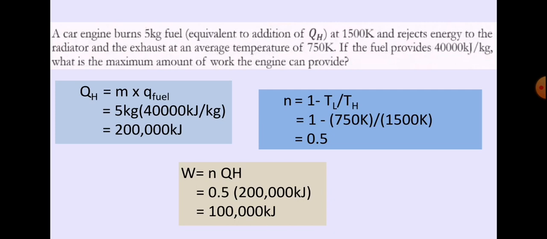Now we can calculate the maximum work the engine can provide. So work is equal to efficiency times the QH. So 0.5 times 200,000 kilojoules, and we have our final answer here, 100,000 kilojoules.